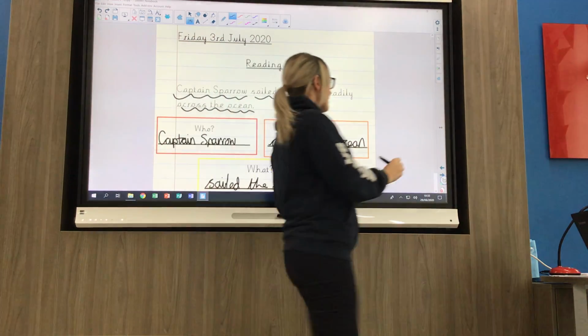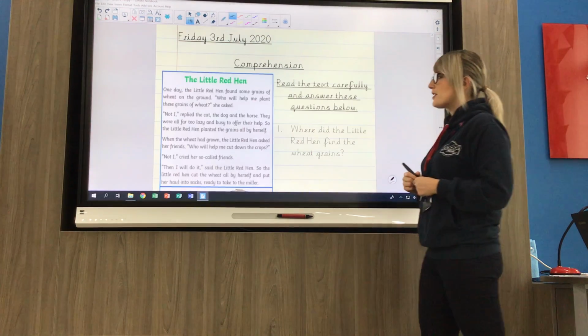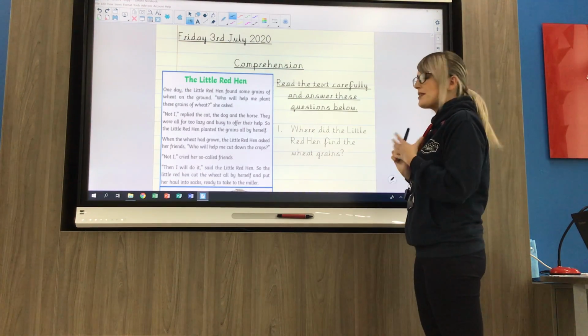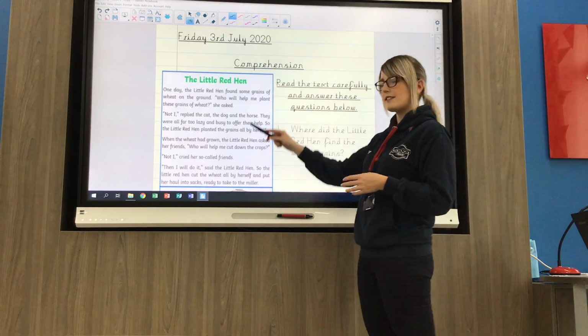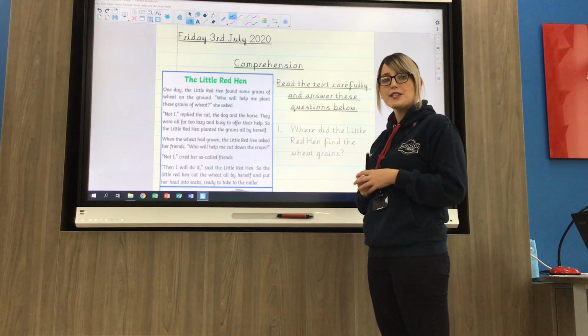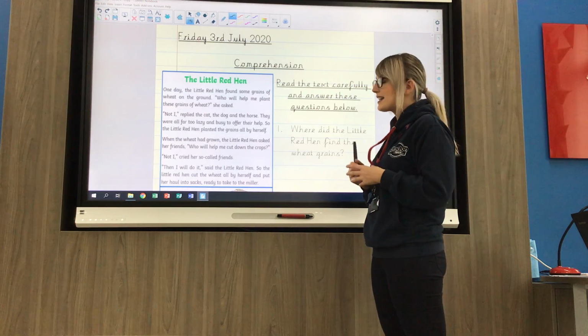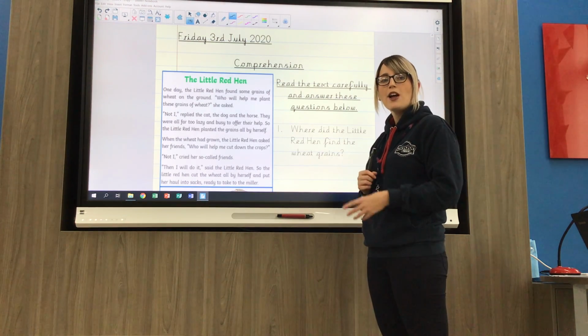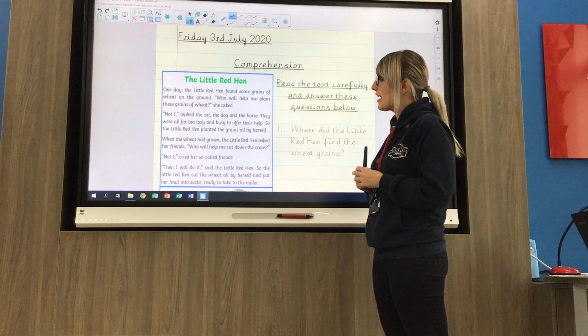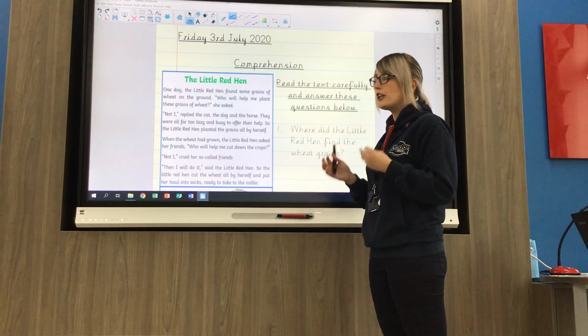There we go. So, if you've got the medium sheet, you're familiar with this task too. You've got a piece of text that you need to read through first. Any words you don't understand, you could perhaps underline. You could ask an adult to help you, or you could maybe look in a dictionary online to find the meaning. So you fully understand the text.